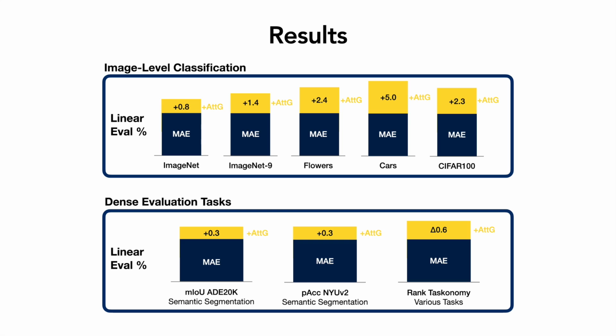We train a ViT-Large for 1600 epochs, following the standard masked autoencoder setting. After pre-training, we freeze the encoder ViT and perform two sets of tasks. We add a simple linear layer for image-level classification and see consistent performance gains across a wide range of datasets. Furthermore, we perform semantic segmentation and other tasks from the Taskonomy dataset and see consistent improvements. In our paper, we present an extensive selection of further experiments.